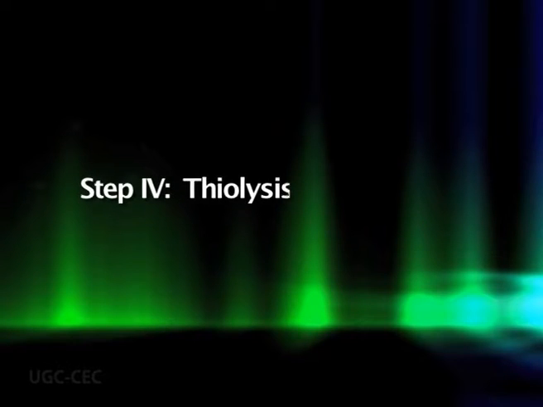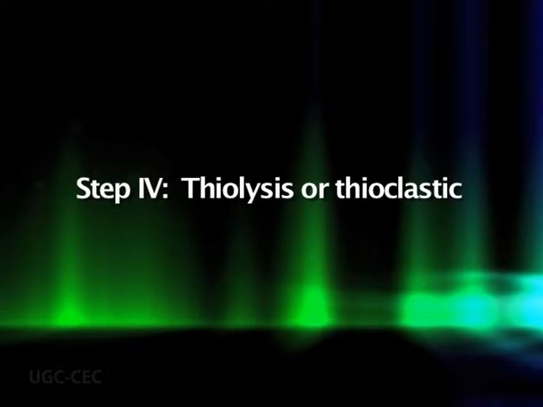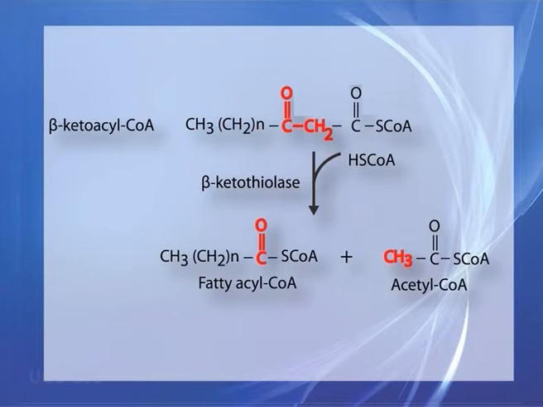Step fourth involves thiolysis or thioclastic scission. This is the final step of beta oxidation proper, which involves separating the beta ketoacyl coenzyme A by a thiol group, that is SH group, aided by enzymatic catalysis.